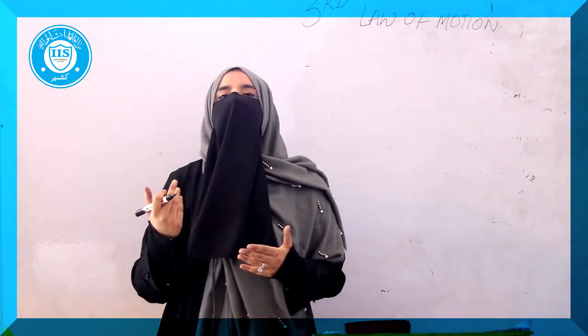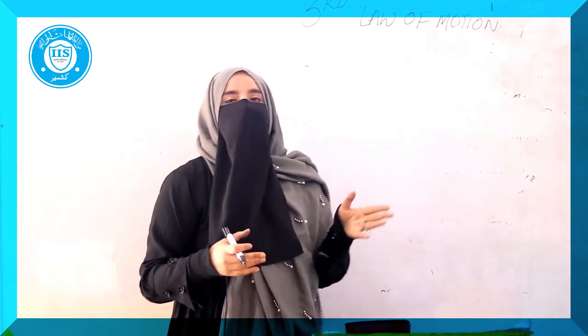But the wall has a greater mass, so it will not have a greater acceleration. As we know, acceleration has an inverse relation with mass. The greater the mass, the lesser the acceleration. Since the person had a lesser mass, he can actually move in the backward direction, but the wall has a greater mass comparatively. Like I said, many experiments were used by Newton, so he devised the third law of motion.